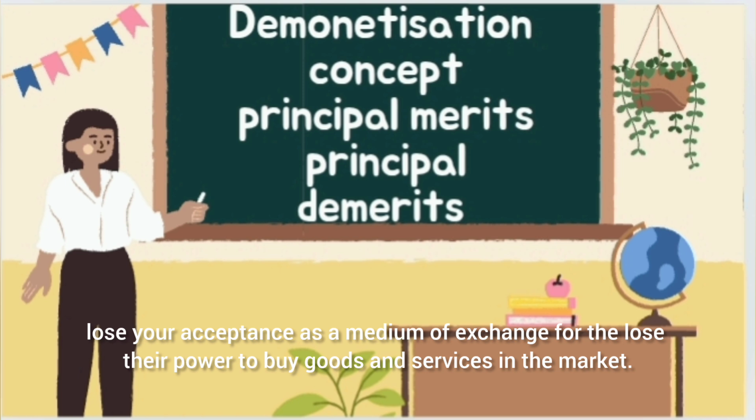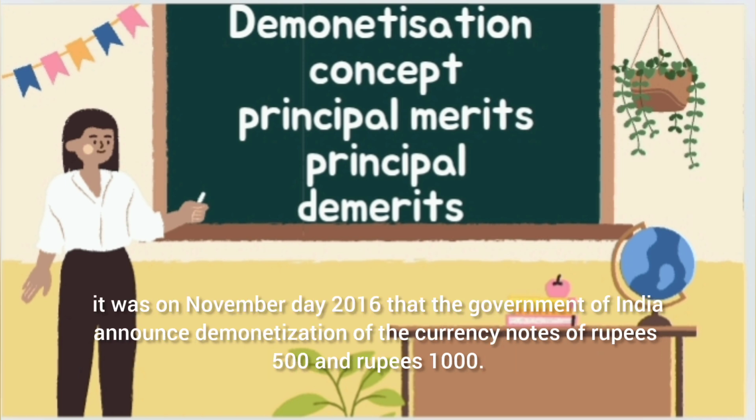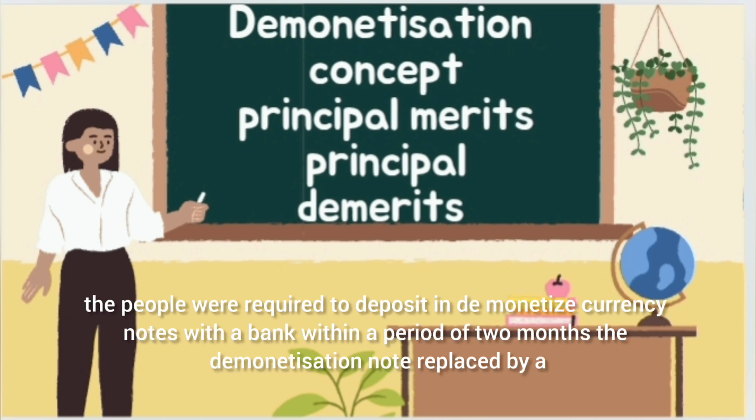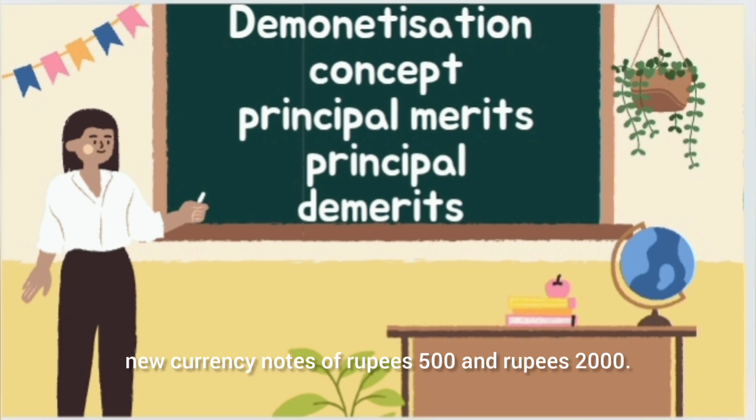of paper. They lose their acceptance as a medium of exchange and lose their power to buy goods and services in the market. It was in November 2016 that the government of India announced demonetization of the currency notes of Rs 500 and Rs 1000. The people were required to deposit the demonetized currency notes with the bank within a period of 2 months. The demonetized notes were replaced by new currency notes of Rs 500 and Rs 2000.